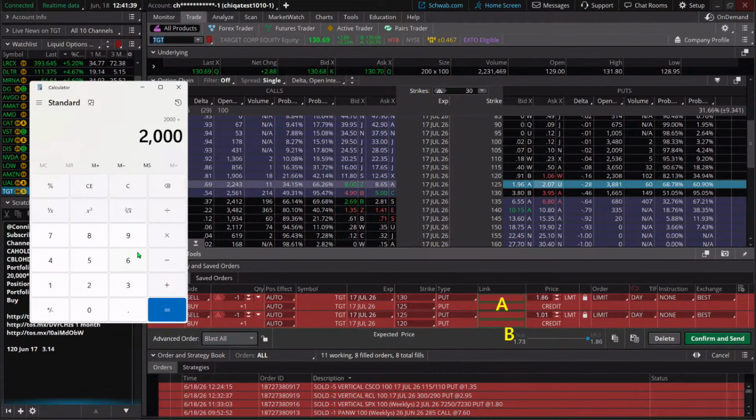Risking $4 to make $1. I'm hitting the wrong key. That's what the problem is. 2,000 divided by 400. Okay, 5 contracts. We can do 5 contracts, so we will.